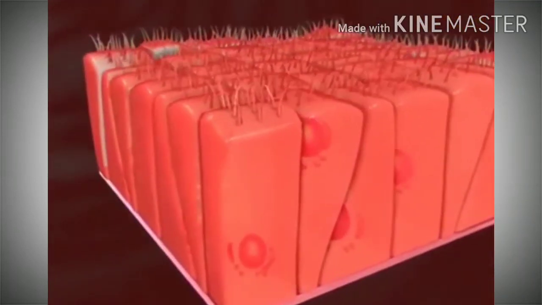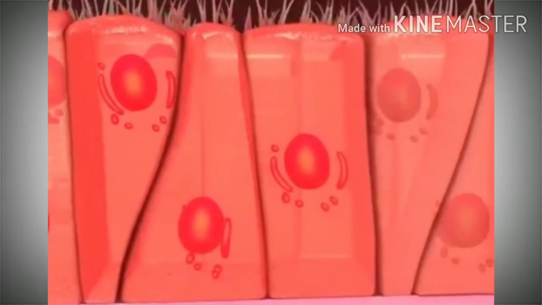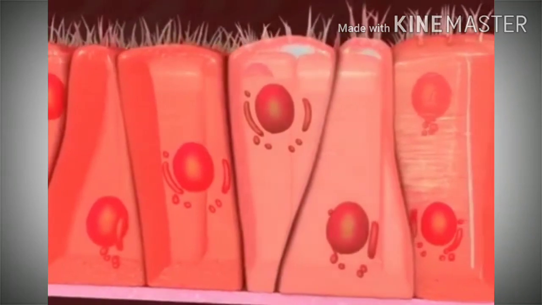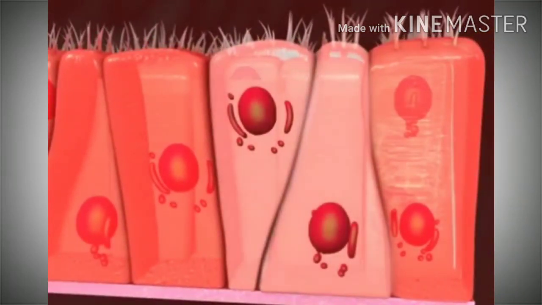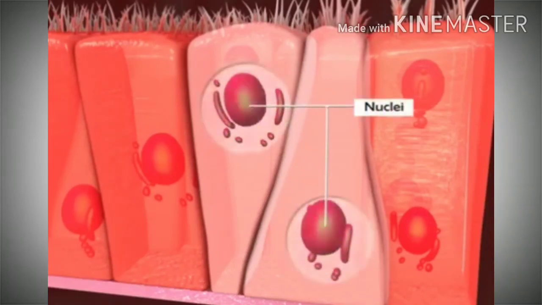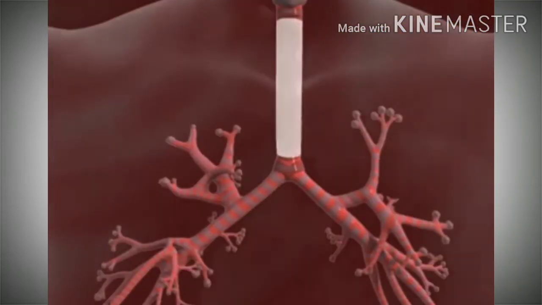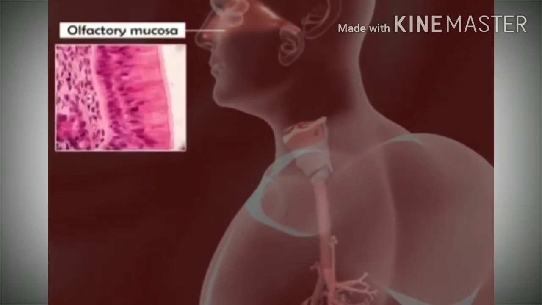Pseudostratified epithelium comprises of a single layer of columnar cells. Still, it appears two-layered due to difference in cell heights and placement of their nuclei at different levels. It is found in trachea and olfactory mucosa.